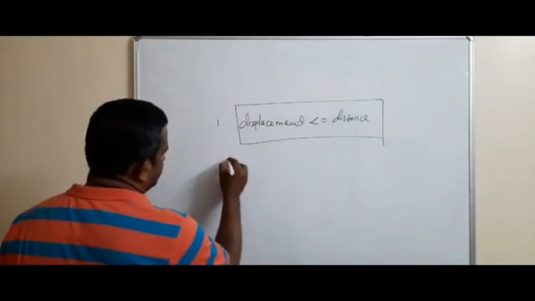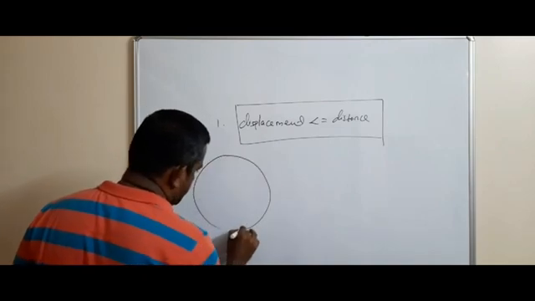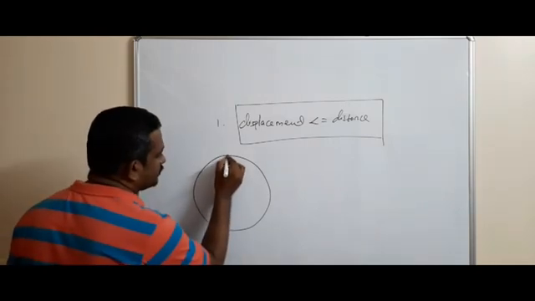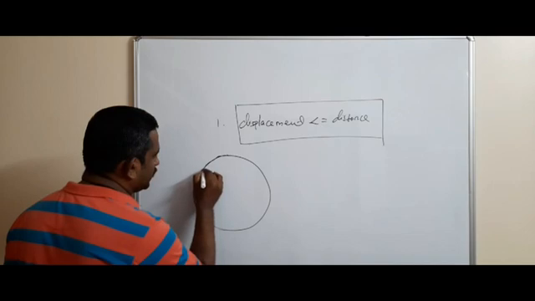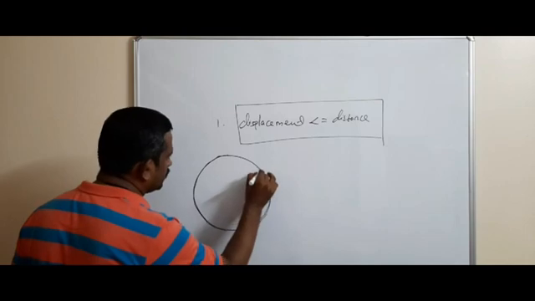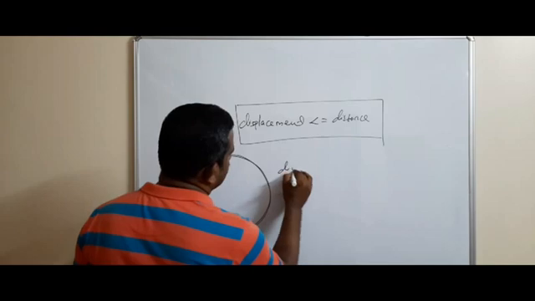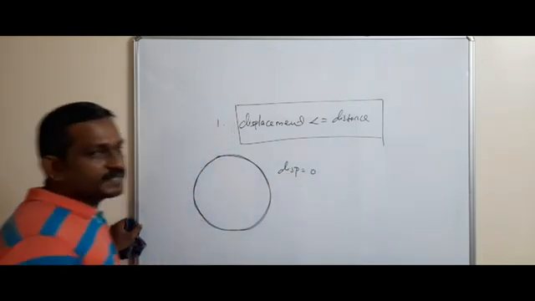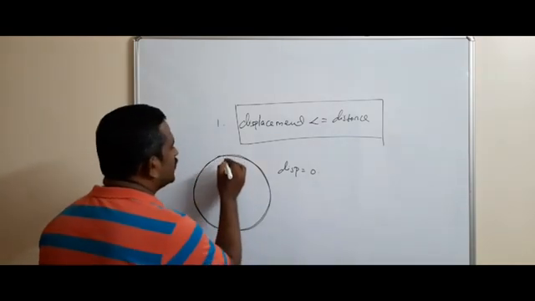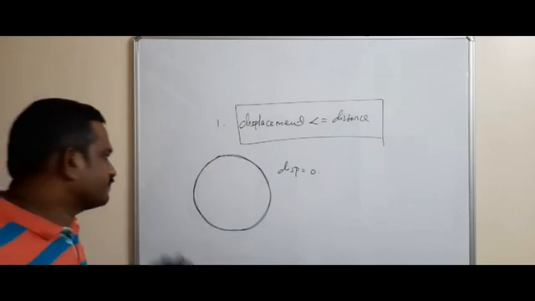So consider a circular motion. Okay, an object starts from this point and completes one complete revolution. So the displacement of the body is equal to 0, because the distance between the initial point and the final point is 0.